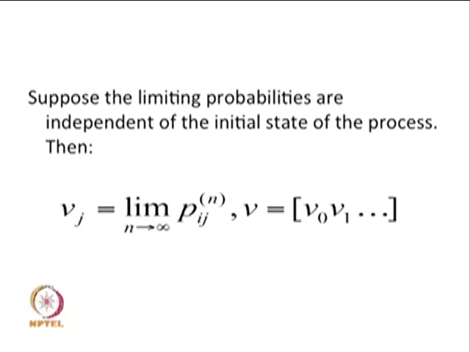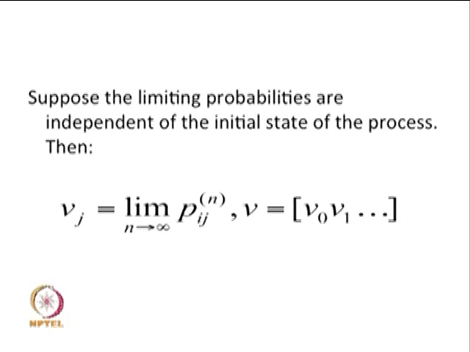Suppose the limiting probability is independent of the initial state of the process, the initial vector p naught. I am just making the assumption that the limiting probability exists and is independent of the initial probability distribution vector, and write it as V j, because it has nothing to do with i. So, V j is the limiting state probability of the system being in the state j as n tends to infinity, that is, limit n tends to infinity p i j of n. Now I can write a vector V consisting of V naught, V 1, and so on. Those entries are the limiting state probabilities.